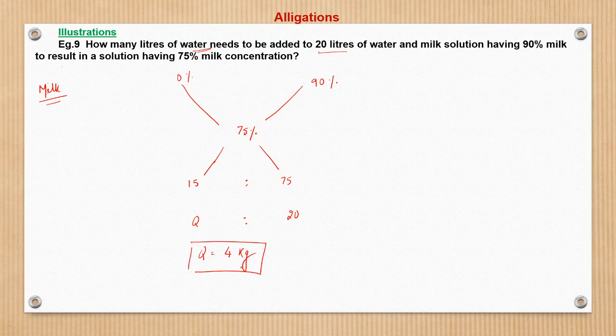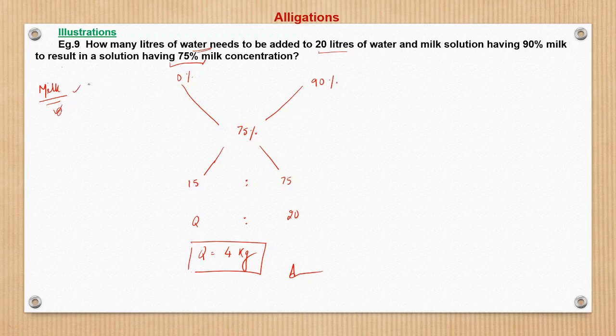Very simple and efficient way of solving. Let me revise a couple of things we should be careful about. Why are we using the cross method? Because we have been given the weighted average concentration of the solution. Second, we can take either milk or water. Since the average is given for milk, I have taken milk. We can make this 25% and proceed in terms of water also, no issue.